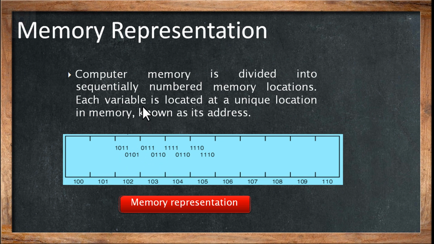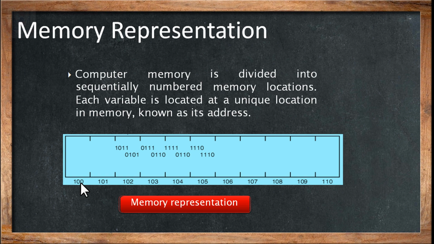Each variable is given a unique location, just like if you own a house, your house number will be different from your neighbor's house. Each house has a unique address in your area. Similarly, each memory location has a unique address which we can refer to for accessing the variables. It can begin with 0. The numbers are just given here.